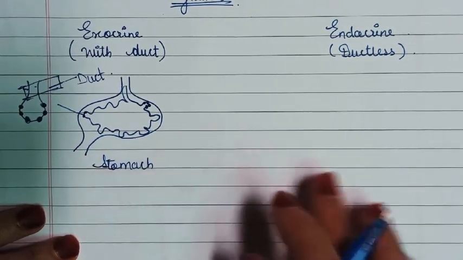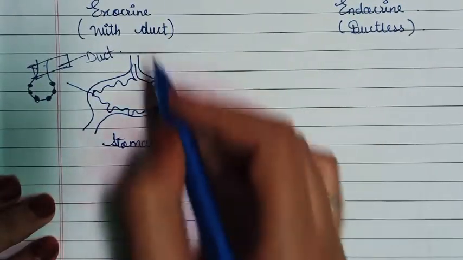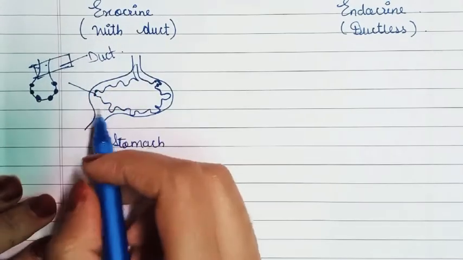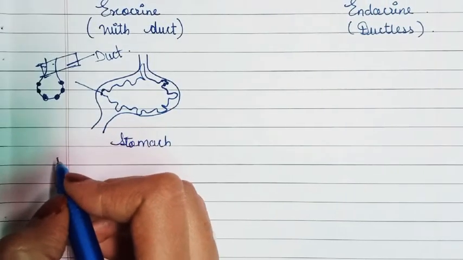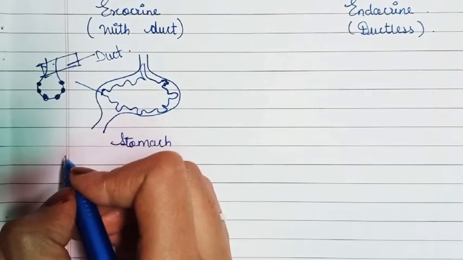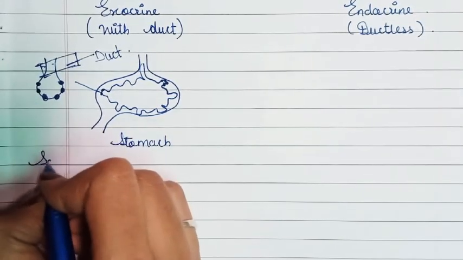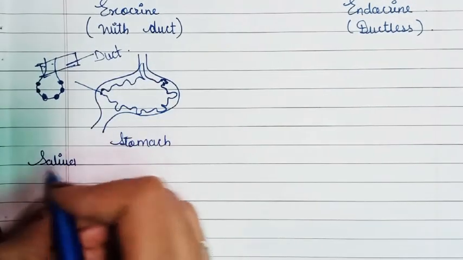Now we have seen about the exocrine glands. Exocrine glands secrete any secretion from the body except hormones. If we take an example, there may be saliva. Saliva is from exocrine glands.